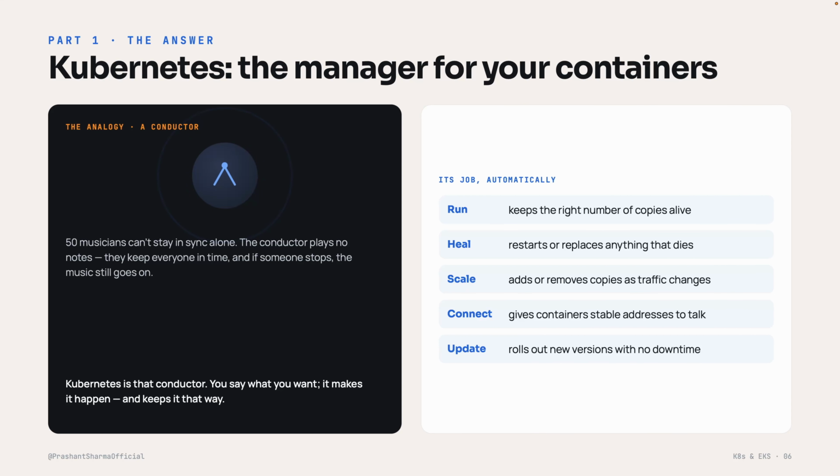Kubernetes is that conductor for your containers. You tell it what you want and it makes it happen. And crucially, it keeps it that way. Automatically, it does 5 things. It runs the right number of copies, it heals, restarts, or replaces anything that dies, it scales copies up and down with traffic, it connects containers with stable addresses so they can talk, and it updates to new versions with no downtime, and that is the whole picture. Everything else is just detail.